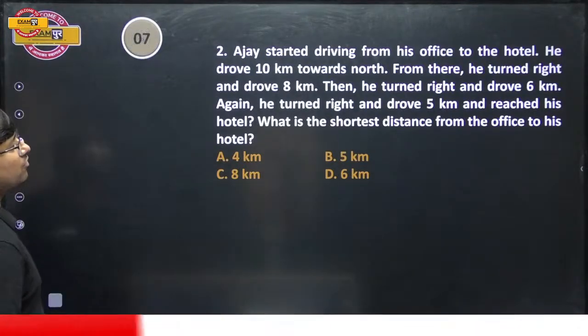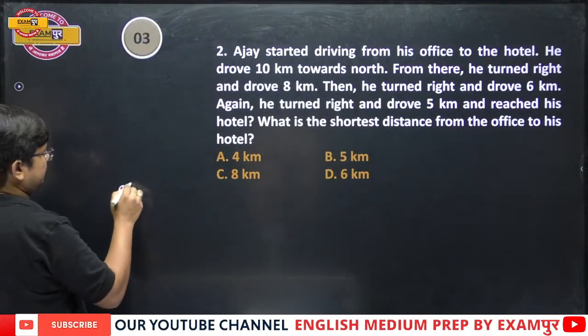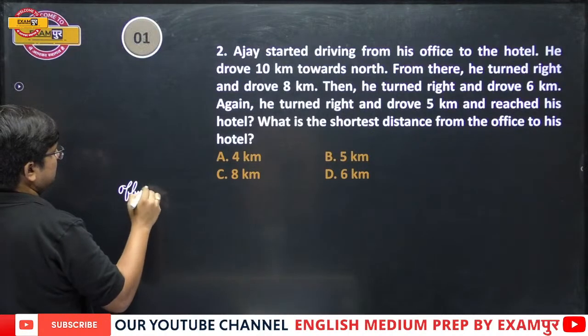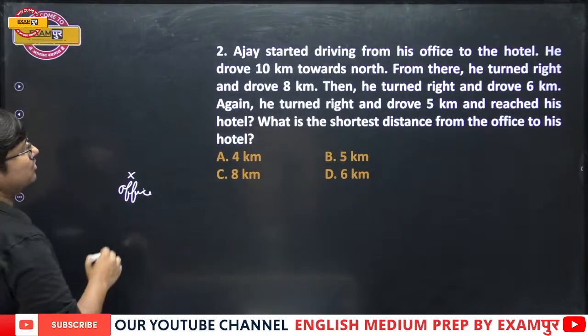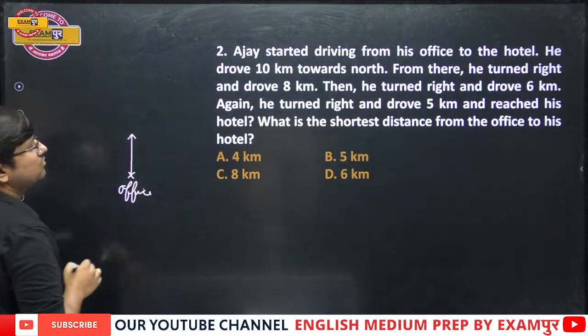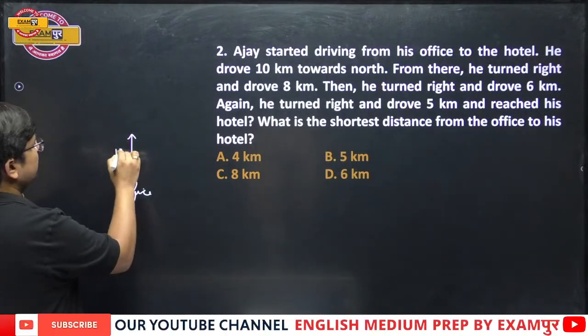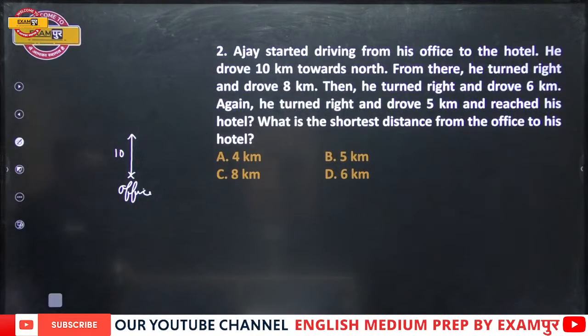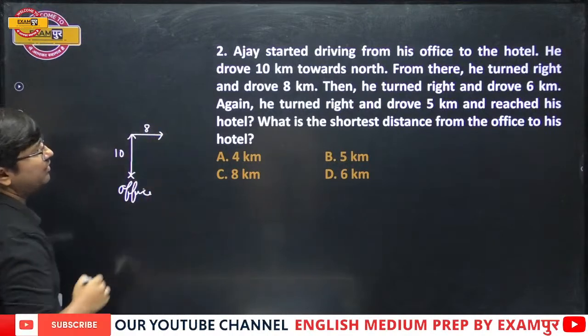Now, Ajay started driving from his office to the hotel. Suppose this is the office, the starting point. He drove 10 kilometers towards north. From there, he turned right and drove 8.